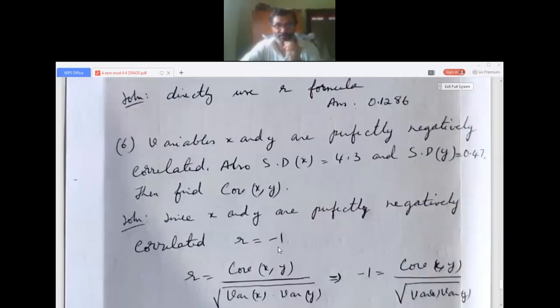The same question can be asked: variables x and y perfectly positively correlated. Perfectly positively correlated means r is plus 1. Perfectly negatively correlated means r is minus 1. They are not correlated means r is 0.